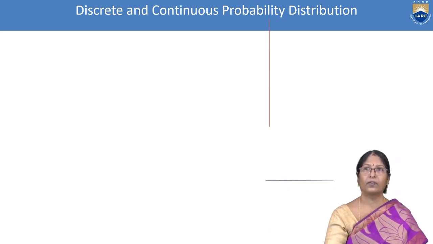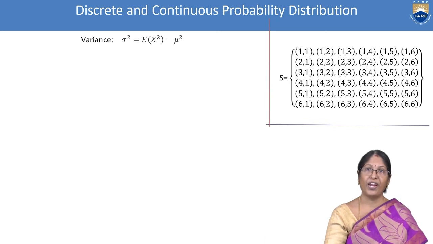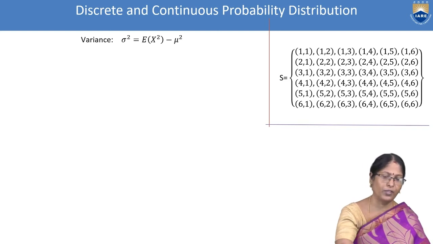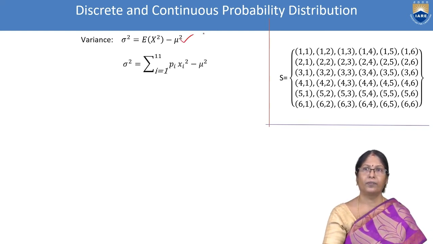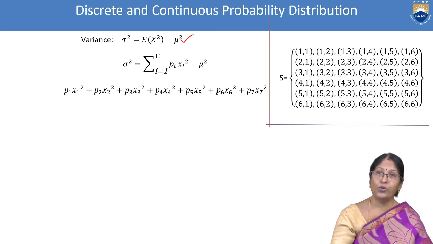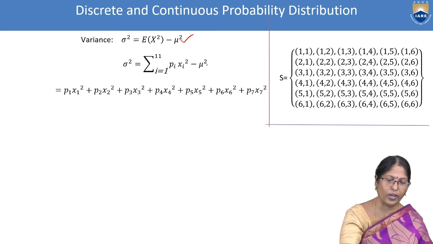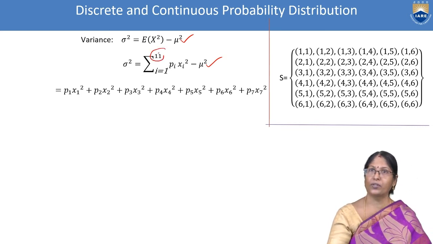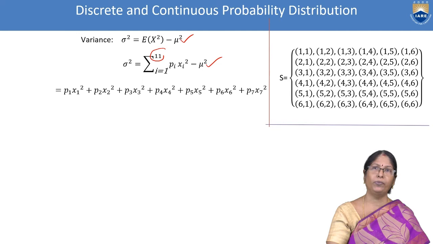Variance. We found the mean. Now we will find the variance. The variance formula is here: the sum for i equal to 1 to 11 of pi xi square minus mu square. Why it is up to 11 we also understood: according to our problem, the table goes up to x11.